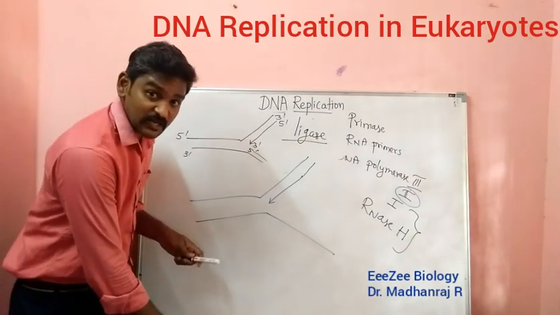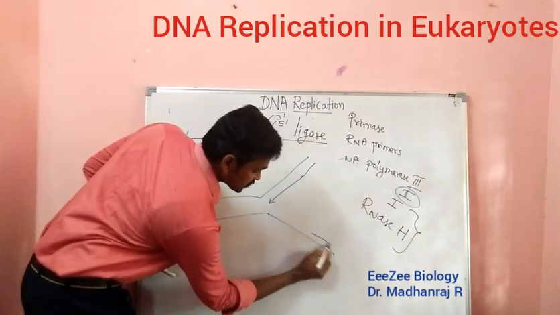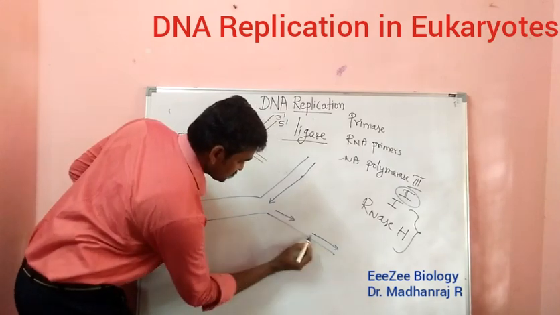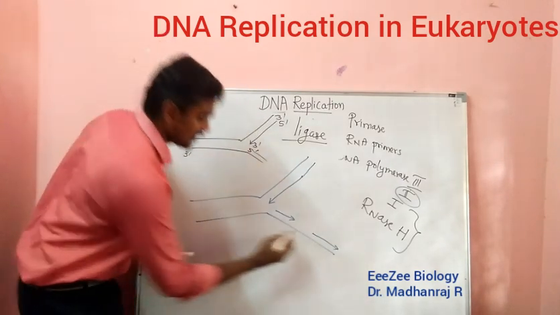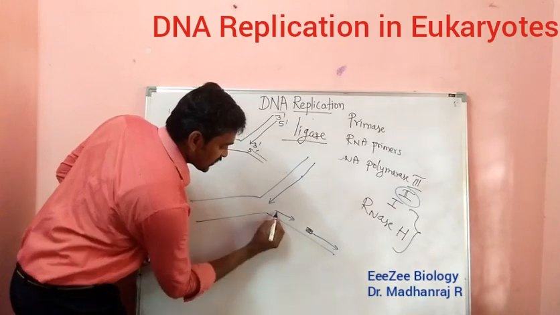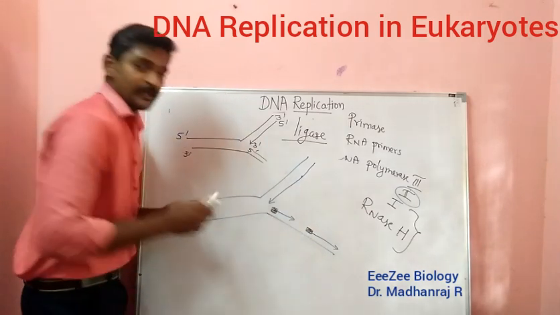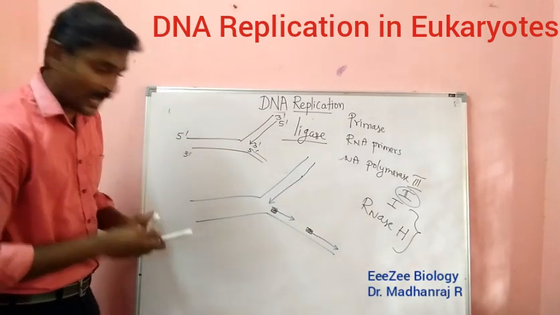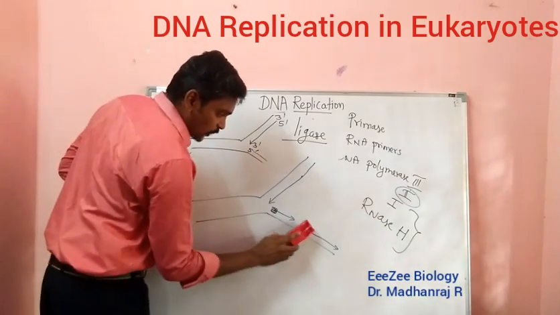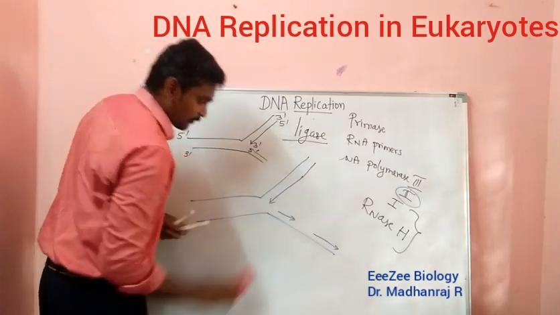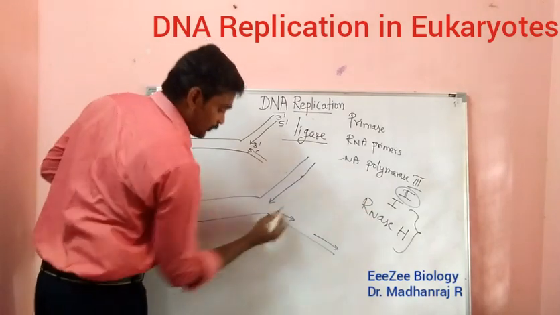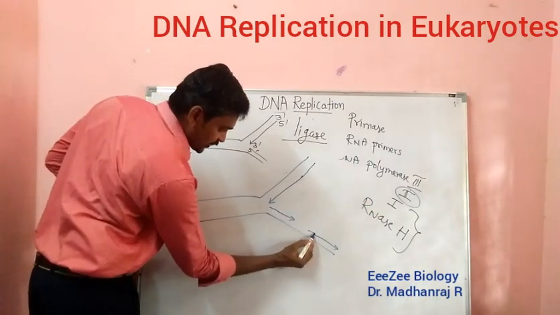In the opposite direction, what happens? I said, right, this will be like this. Here also primers will be there. So a small primer here will be there, and again here a small primer will be there. So these primers, what will happen? They will be removed by this RNase H. It will be removing the primers. That will be replaced by the polymerase 1. Like this it will be replaced.